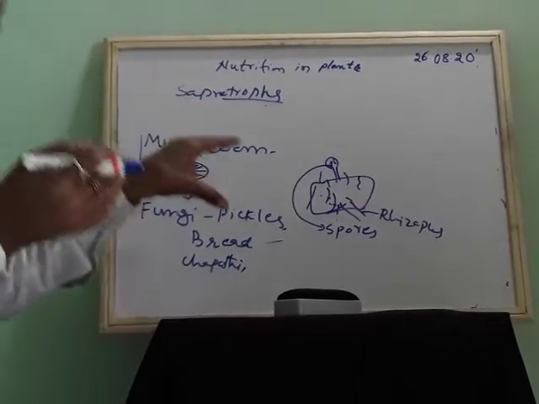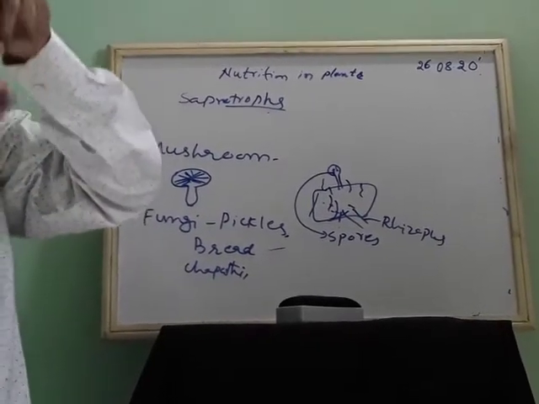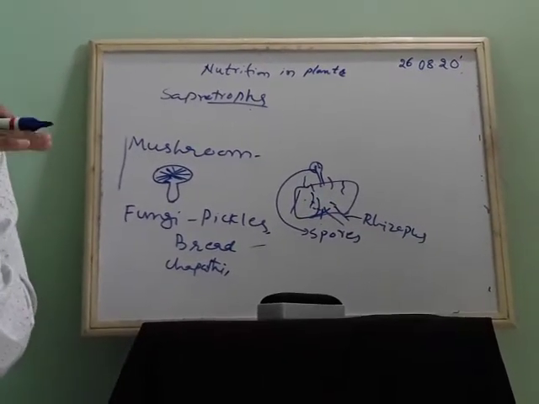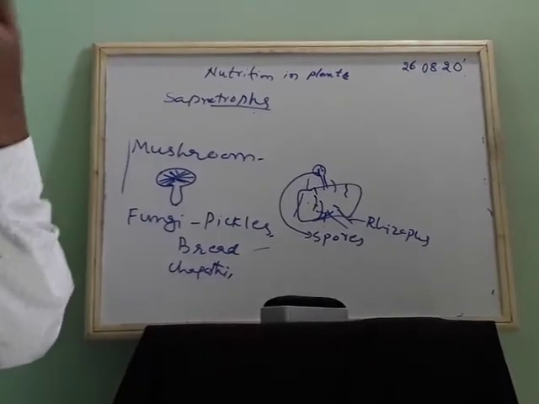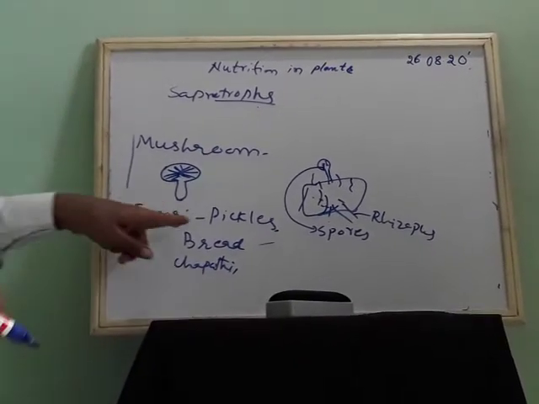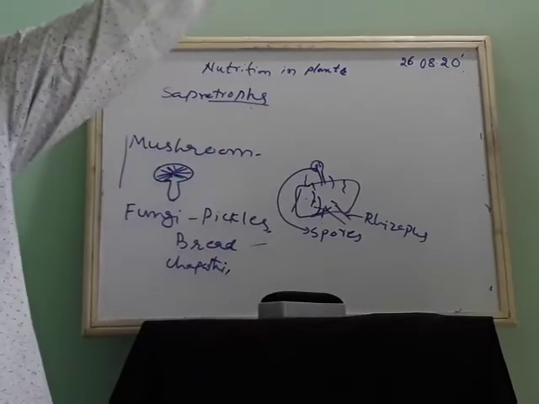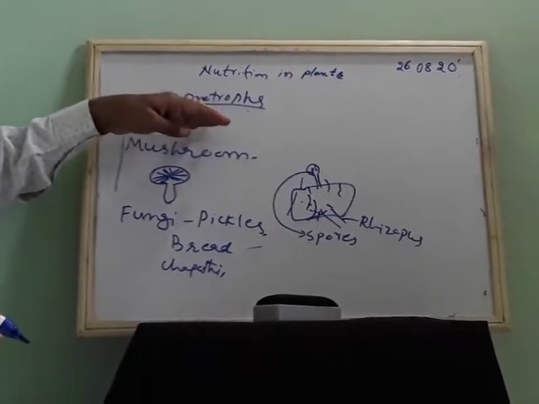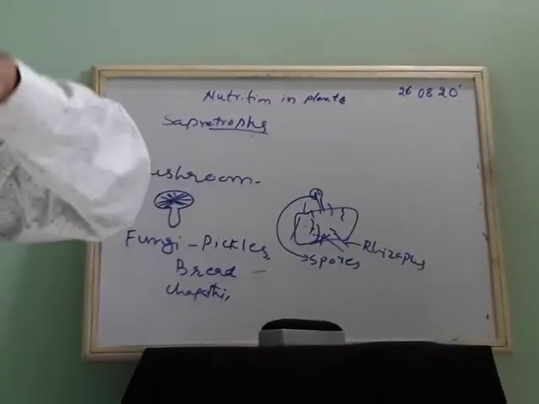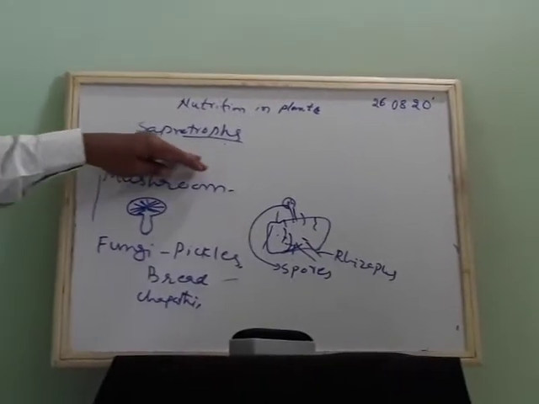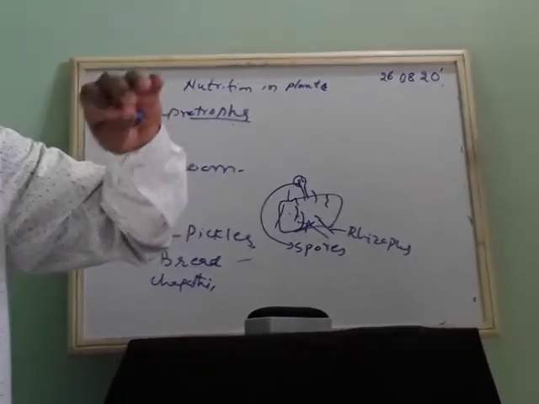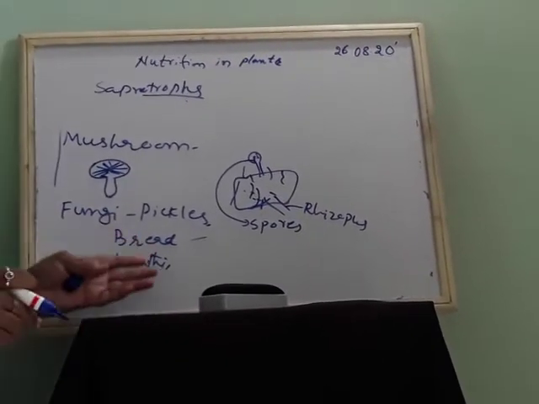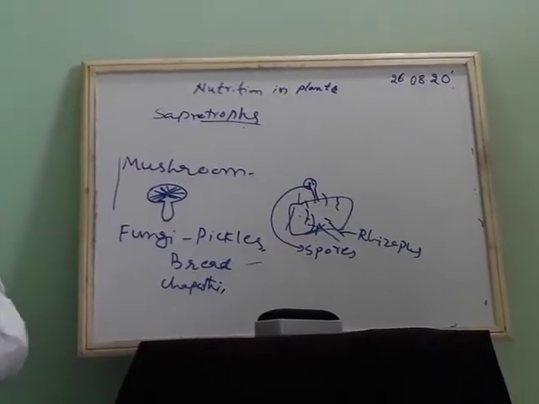That's why even bread, if it is kept closed for many days and afterwards you remove it, you see first a yellow color patch, slowly it changes to green, and after some days it changes to black because of the formation of structures called fungi. Fungi is a type of saprotroph, which absorbs nutrients from dead and decayed organisms. So saprotrophic nutrition is the absorbing of food and nutrition from the dead and decayed parts of living organisms. Okay.